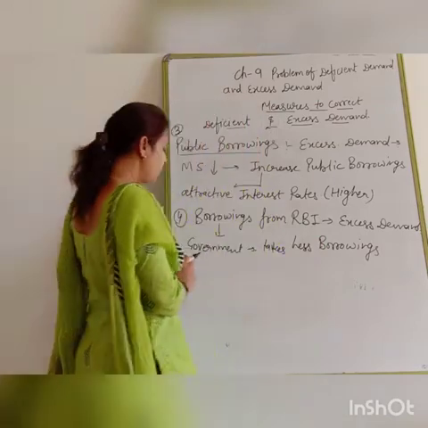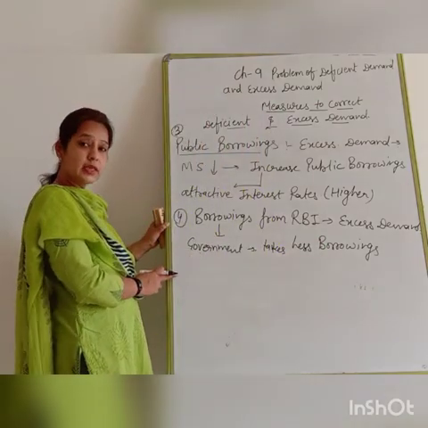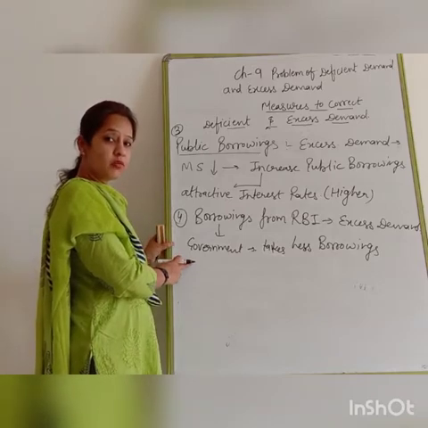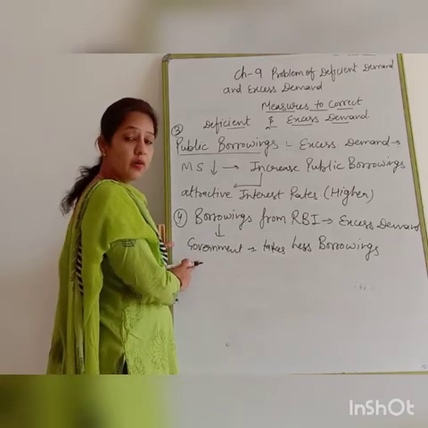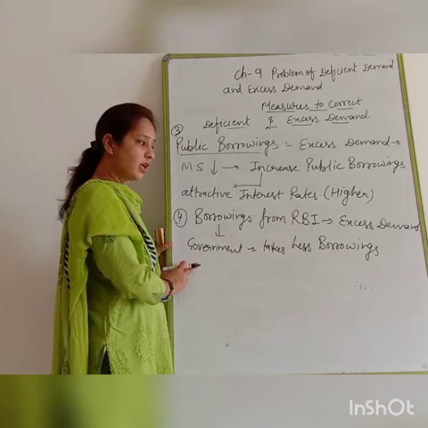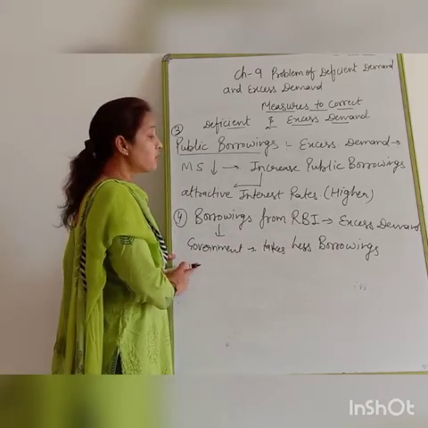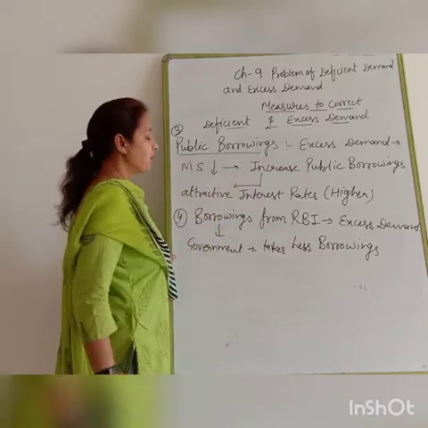Clear? Government is going to take less borrowings from the RBI. When we take a loan from the RBI, that will be less. But when they take borrowings from the public at the time of excess demand, that will be higher.